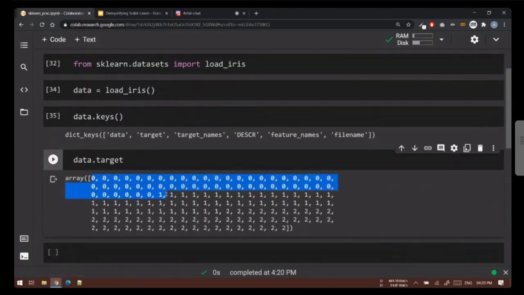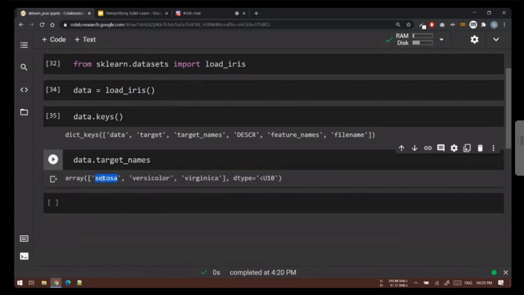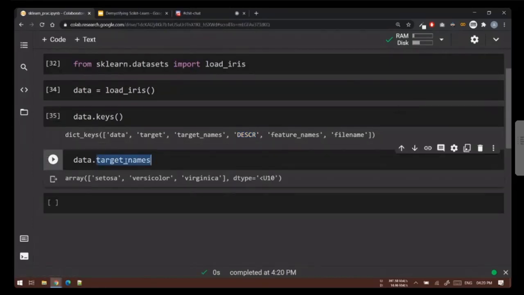So we have zeros, then we have ones, and then we have 2. What do these 0, 1, 2 stand for? We can check the names. 0 is for Setosa, that means the first 50 samples are of Setosa flower, the next 50 samples are versicolor, and the next 50 samples are Virginica. These are our target names.